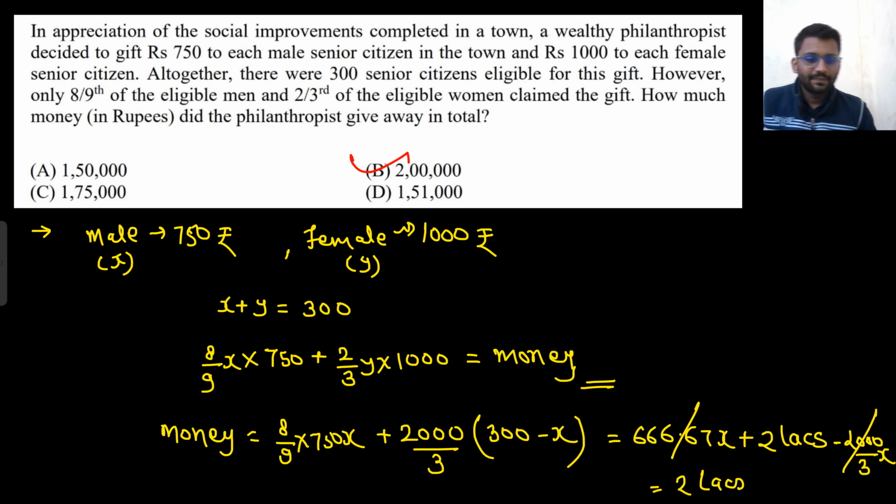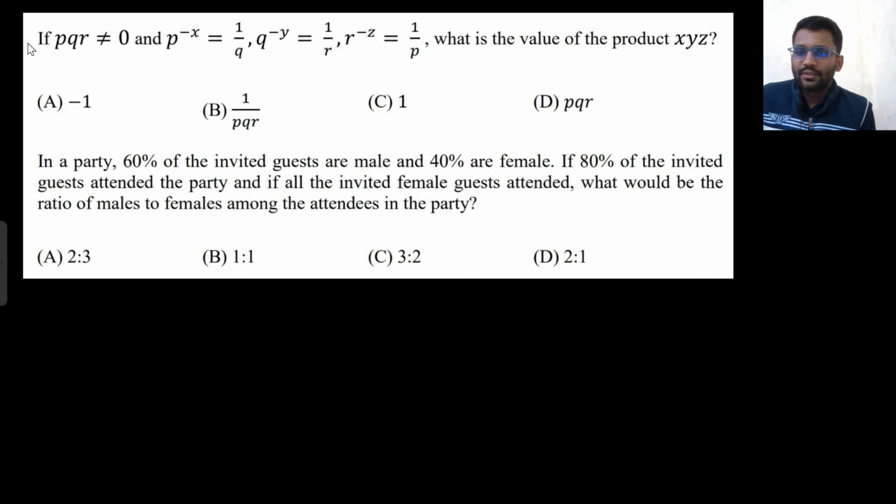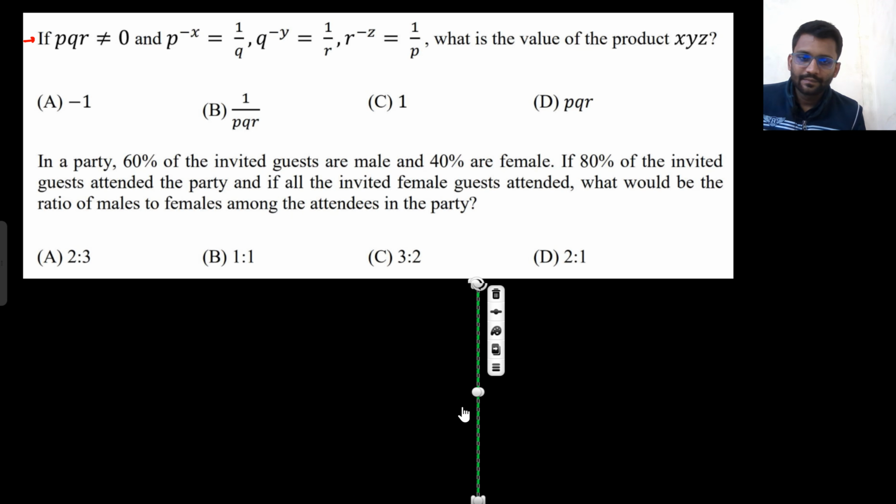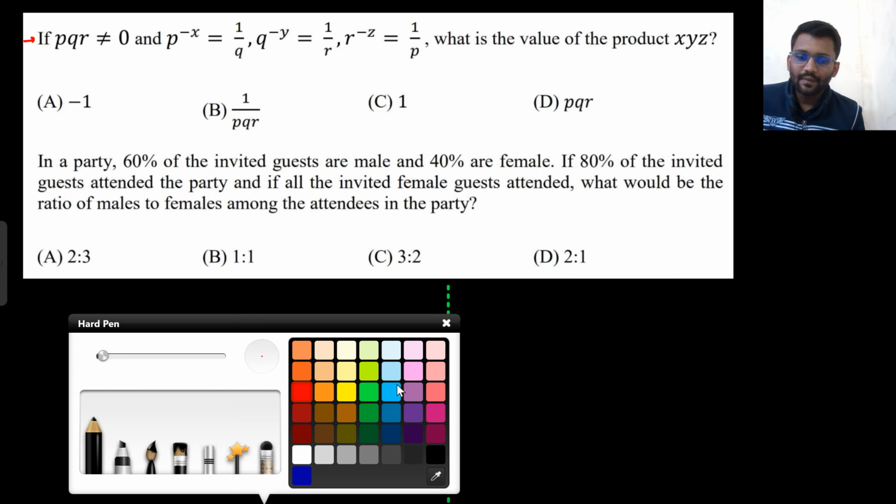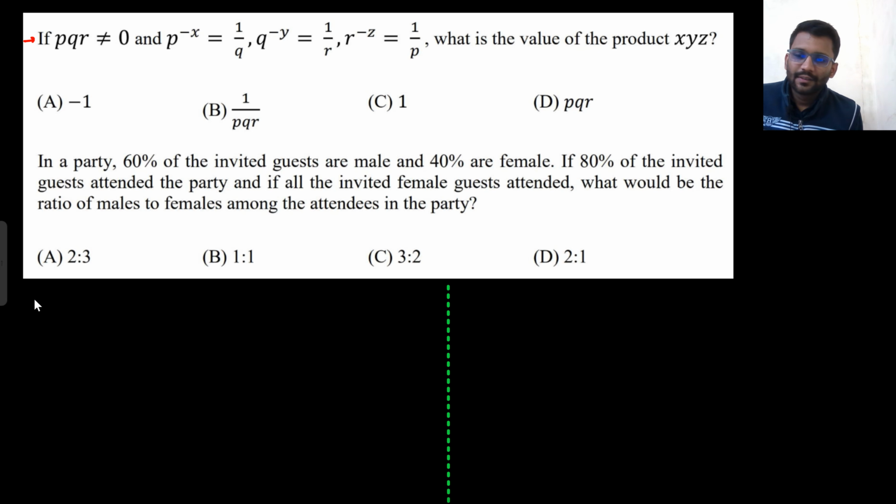Okay. So let's solve this question. Very standard question. P multiplied by Q multiplied by R is not equal to 0. P to the power minus x is 1 by Q. Q to the power minus y is 1 by R. R to the power minus z is 1 by P. Now what will be the value of x into y into z?